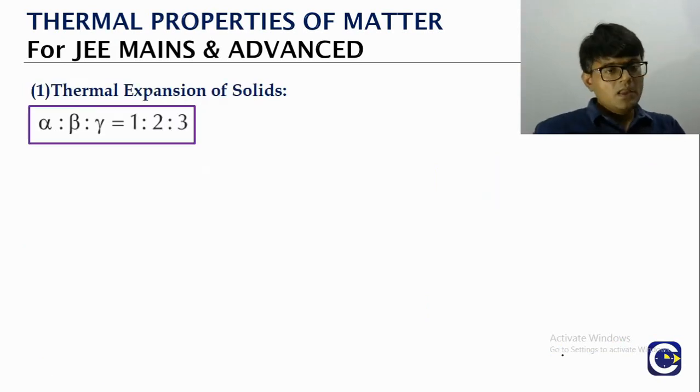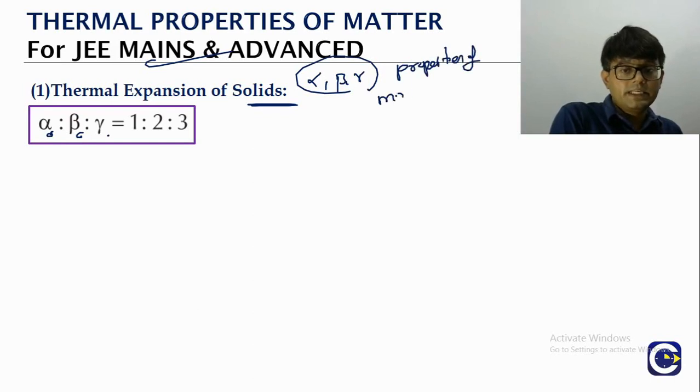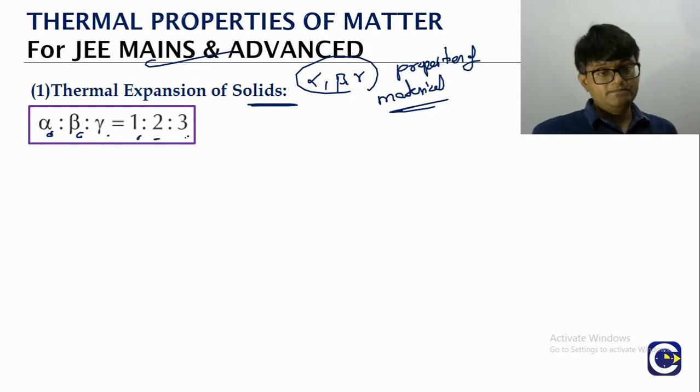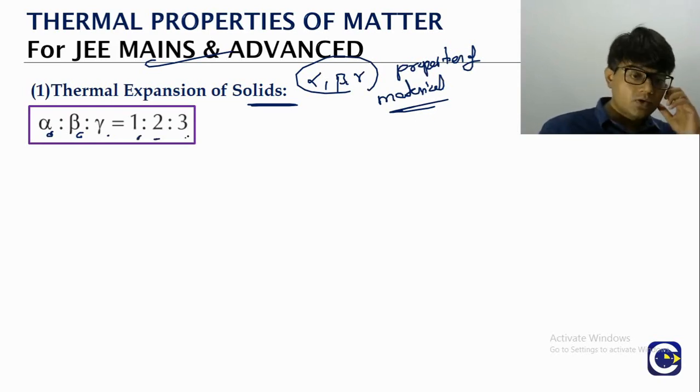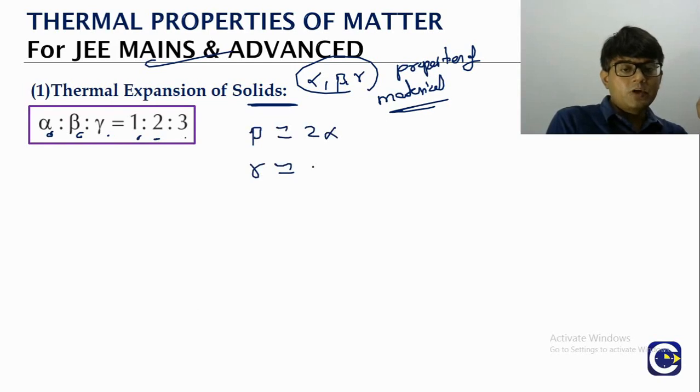Okay. Now we said that for a given material we can talk about the coefficient of linear expansion alpha, the coefficient of area or surface expansion beta, and the coefficient of volume expansion gamma. So alpha, beta, gamma are what? They are properties of the material. And generally we will go with the idea that they are constant, like for copper it will have a value, for iron it will have a value, like that. Here the alpha, beta, gamma have an approximate relation. What is the approximate relation? Alpha is to beta is to gamma will be 1 is to 2 is to 3, which means beta will be approximately equal to 2 alpha and gamma will be approximately equal to 3 alpha.